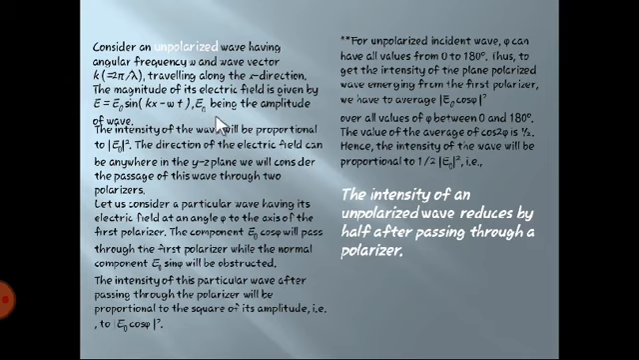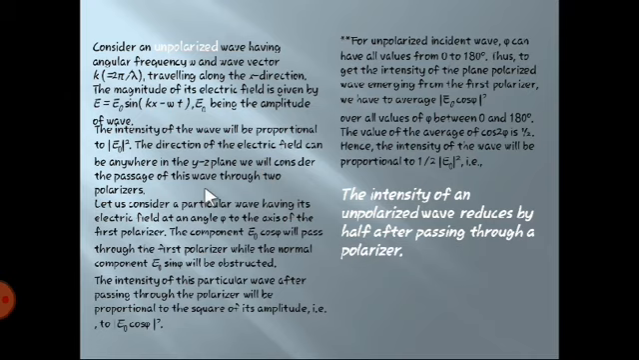E0 is the amplitude. Then the intensity of the wave will be proportional to what? The amplitude, obviously. So we say it is proportional to mod E0 square. Why do we put a mod there? Because if we get a negative, it would get neglected, so we put the mod. The direction of the electric field can be anywhere in the y-z plane, as we have seen previously.